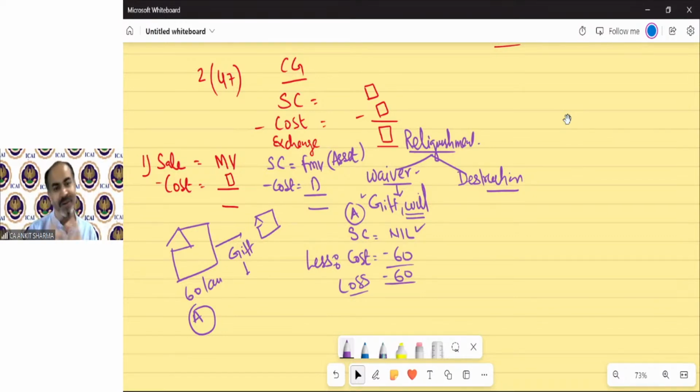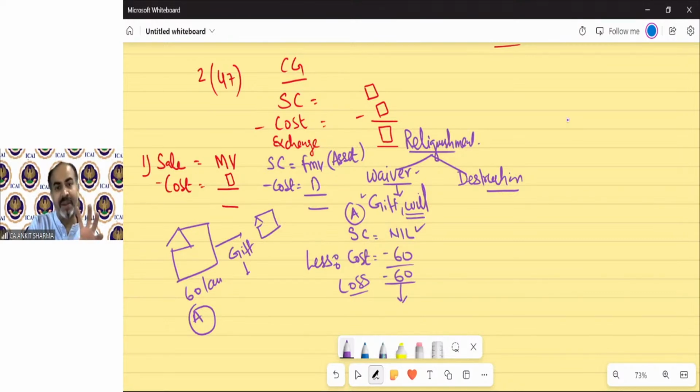Always. Because sale consideration will always be nil. Whatever cost you will have, there will always be loss. And whenever there is loss in capital gain, income tax says what we should do. Because if there is loss due to gift, and if you have profit, then you need to set it off. So they include the gift in the definition of transfer.